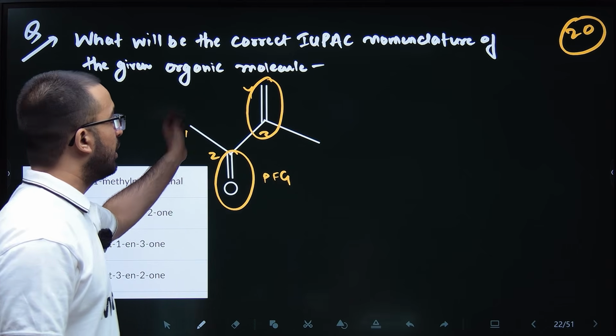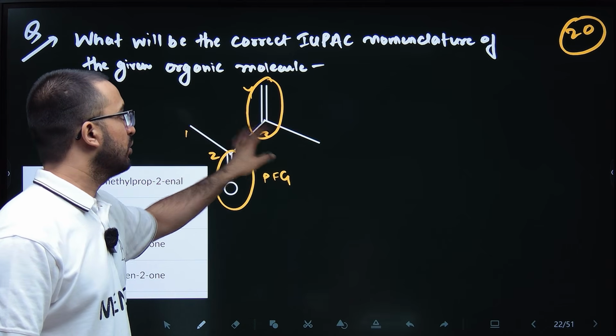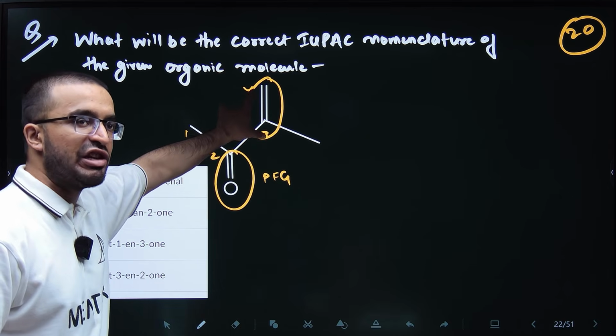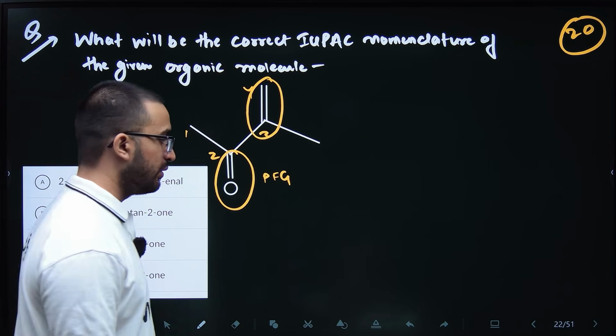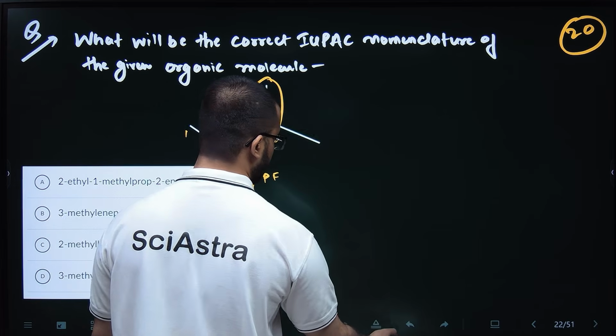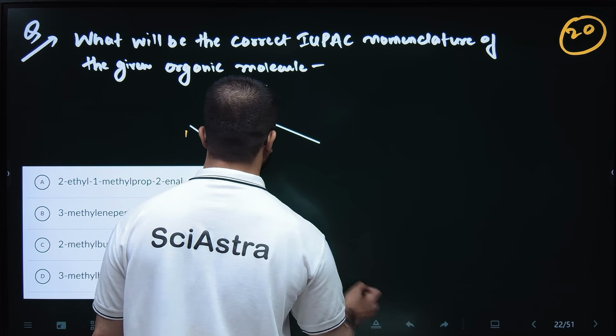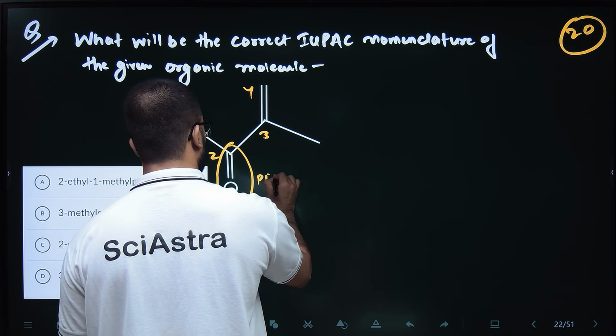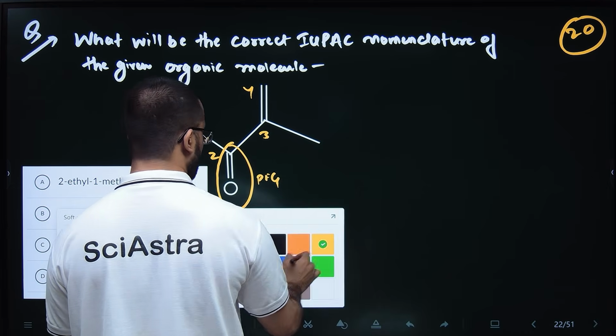Both are 4 membered, but this chain contains an alkene, so it will be the primary chain. But the numbering can be done from the opposite side as well.